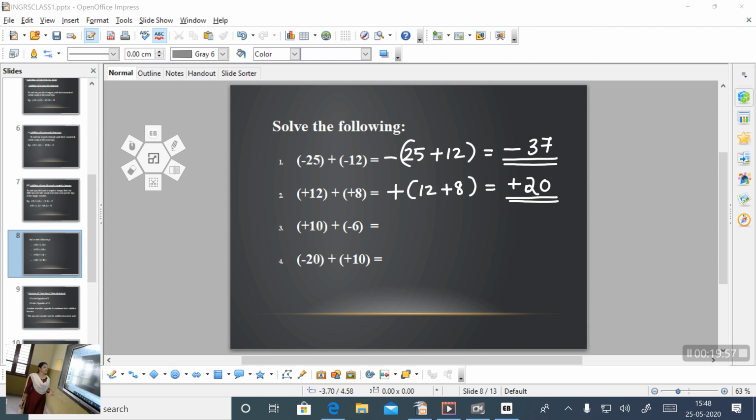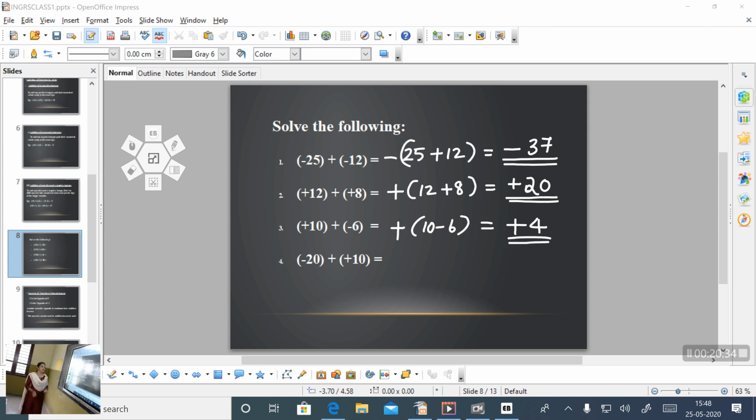Okay. Then third question. Positive 10 plus negative 6. Which is this case? This is our third case because one is positive and other is negative. Then what is the rule? Find the difference between the numerical values. That means we want to do that 10 minus 6 and put the sign of the bigger number. Here 10 is the bigger number and its sign is positive. So answer is positive 4.